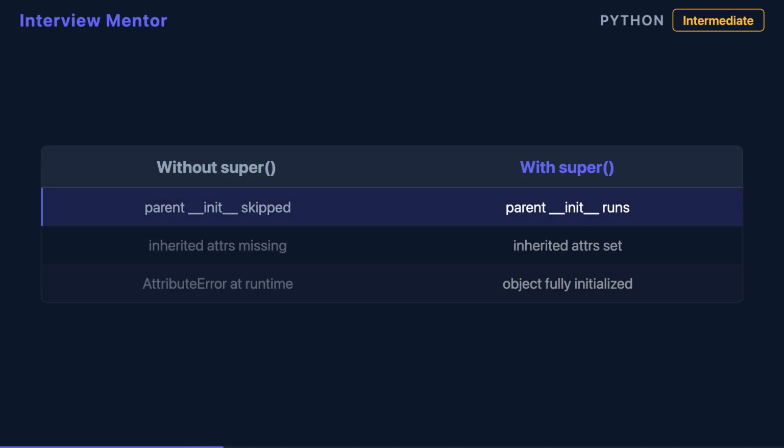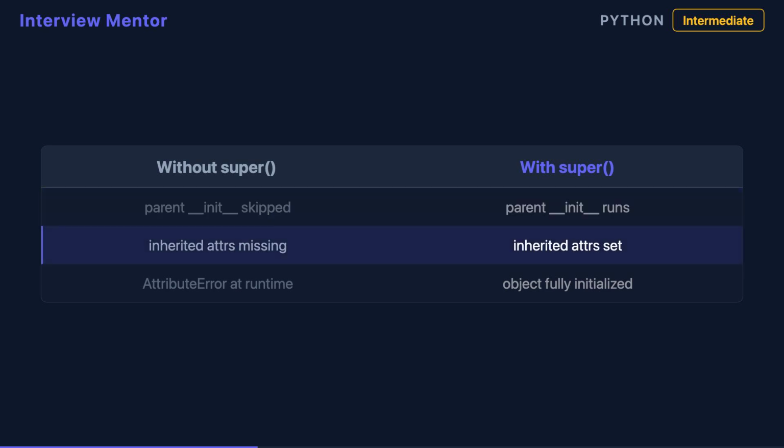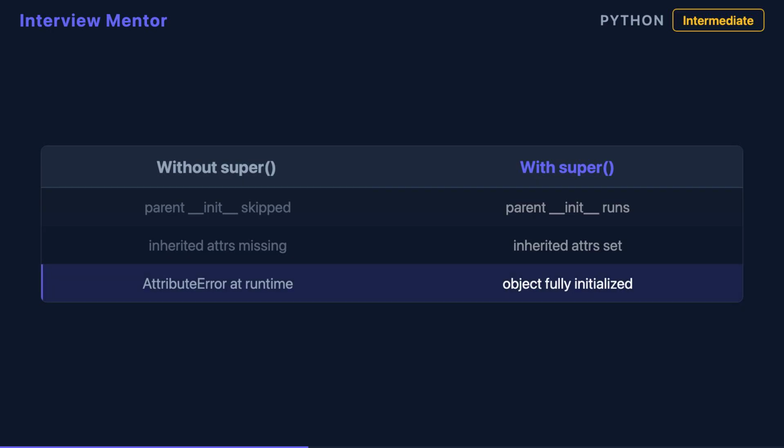Any attribute set there, like self.name or self.id, simply won't exist, and you'll only find out with an attribute error at runtime. When your parent init requires arguments, pass them through. super().__init__() accepts those arguments just like any regular function call.